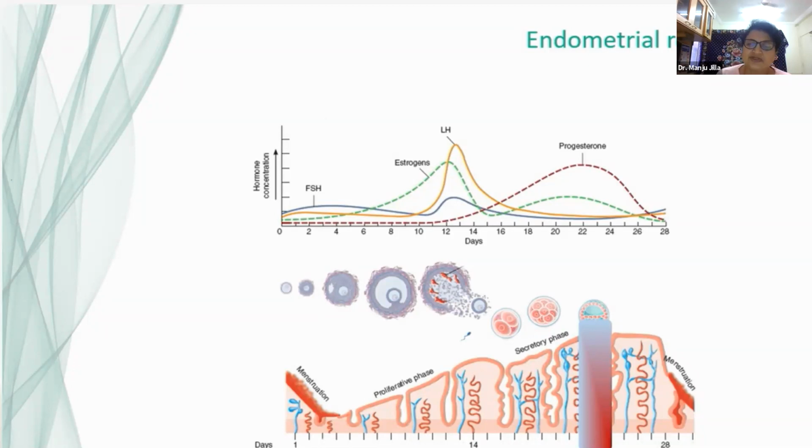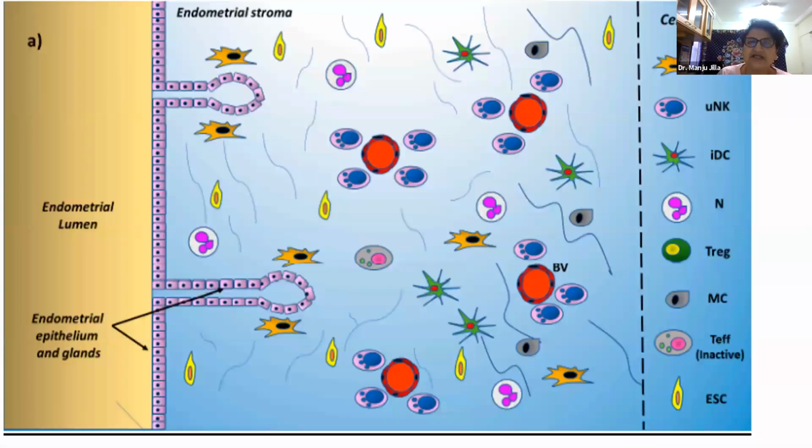So, estrogen receptor alpha is present in all the cells that we just saw. Which ones? Let us go to the upper slide. The estrogen receptor is present in the columnar epithelium. The estrogen receptors are present in the stromal cells. They are also present in the vascular endothelial cells and to some extent in the immune modulating cells present in the endometrium. So estrogen is going to act everywhere in the proliferative phase.